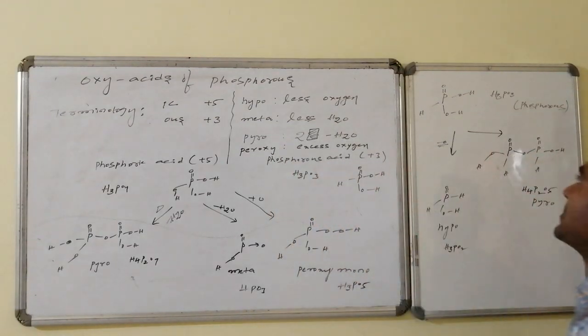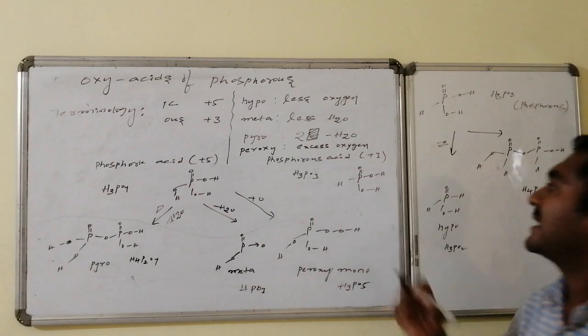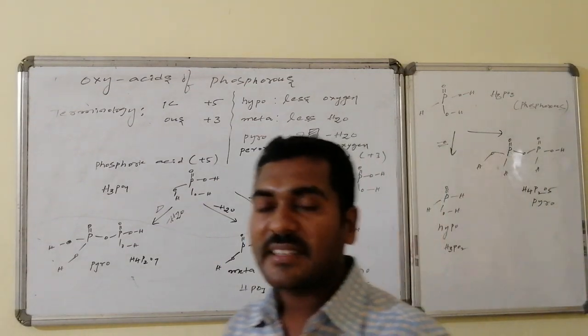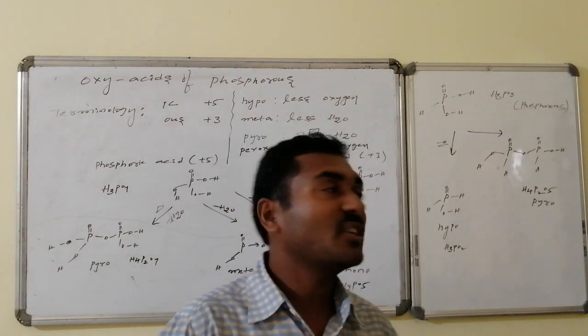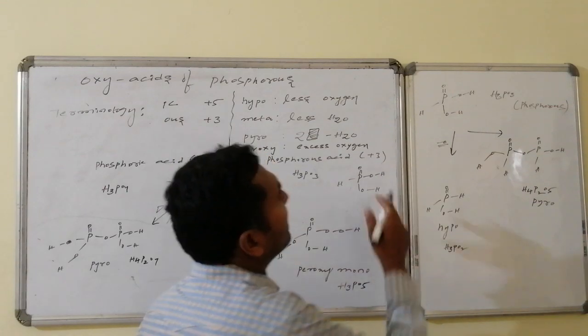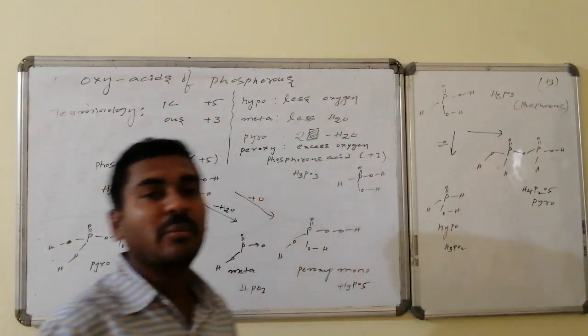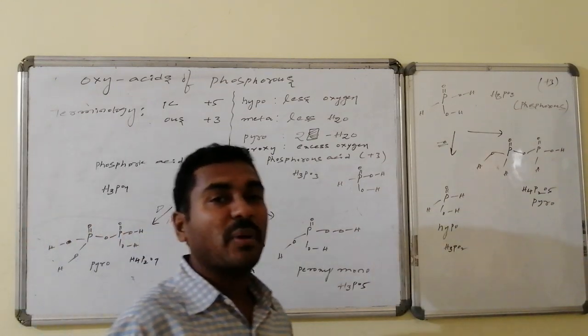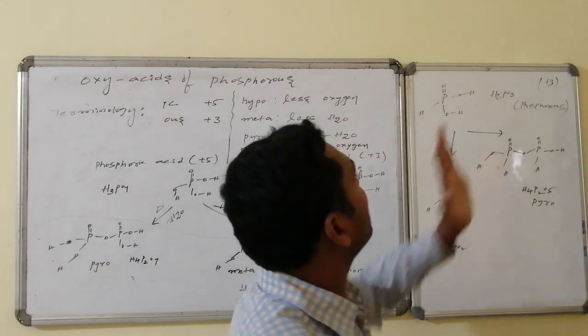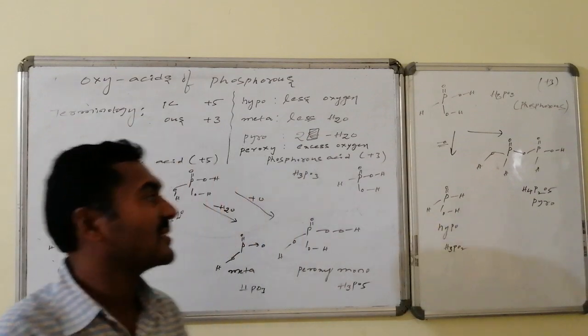Let us go for phosphorus acid. Phosphorus acid is H3PO3. Here the oxygen quantity is less, and the oxidation number of phosphorus is also less. Here the oxidation number is +3, the next to the group number, hence it is said to be phosphorus acid. It is a dibasic acid.